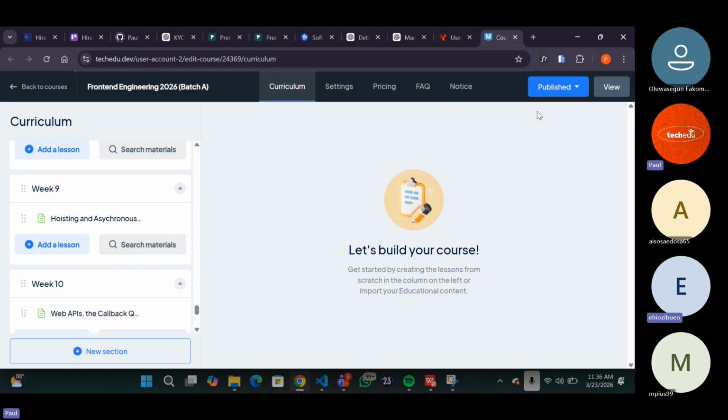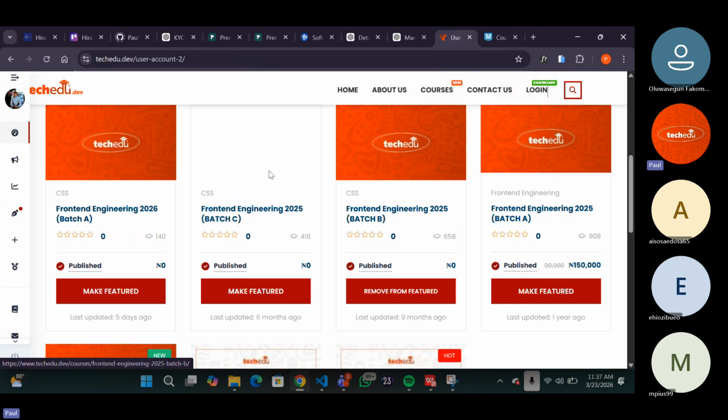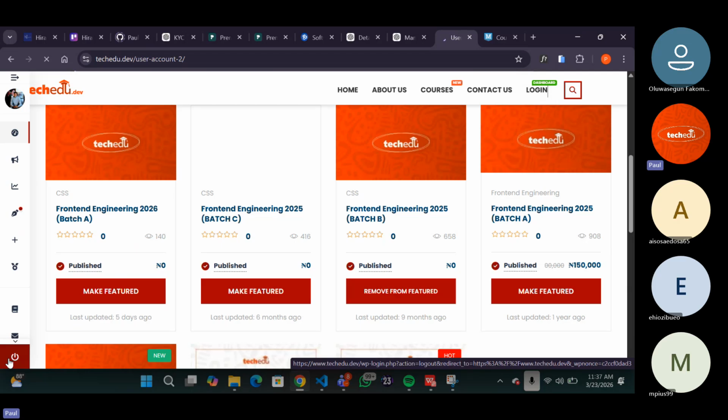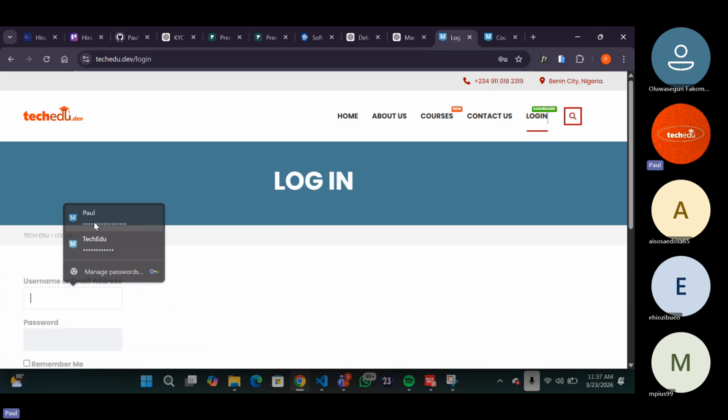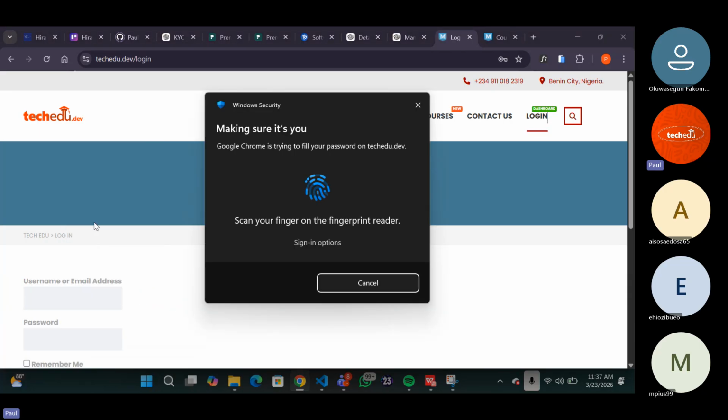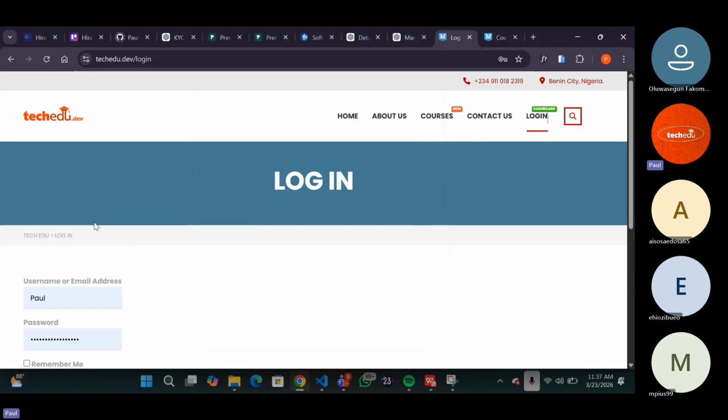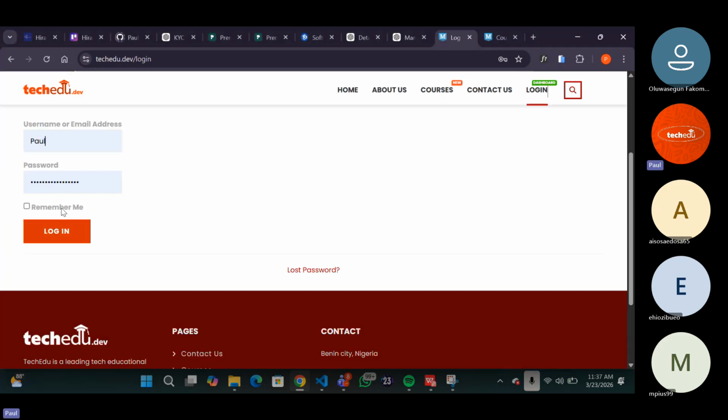It changed something. Now, on click is saying that once I click on something, something has to happen. For instance, if I click on logout, can you see logout? If I click on logout now, what happens? That is an on-click event. It automatically logs me out. So you see it now, it logs me out, and then I have to log in again. That is on-click. That's basically what an event is. An event is just saying that if you do something, there has to be a reaction to an action. That's basically what an event is.